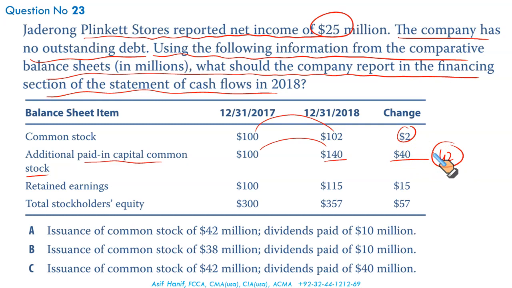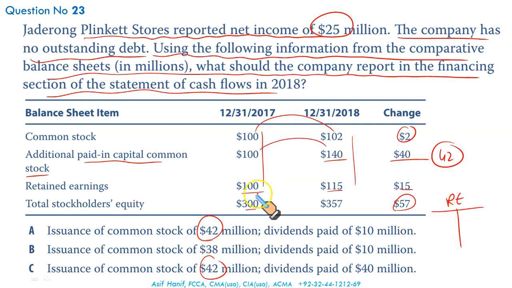What else? Retained earnings has jumped from 100 to 115, indicating a 15 change, and stockholders' equity as a result, a total of all these, 357. This is the net change in equity. What are we required to find? We know for sure that the stock issuance has brought in 42 million. If you just want to guess now, you have got a 50% chance of getting the right answer. Either it's A or B. Got it? To make sure which one is right, you have to find what was paid as dividend. For this, I gave you the format.